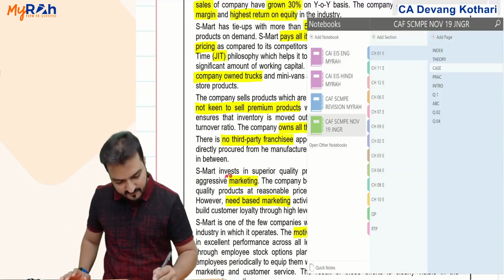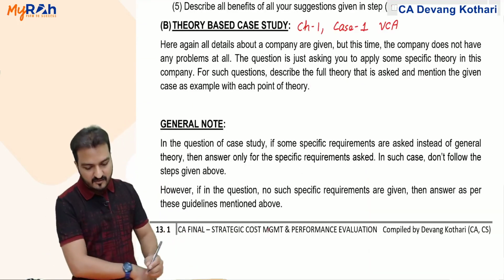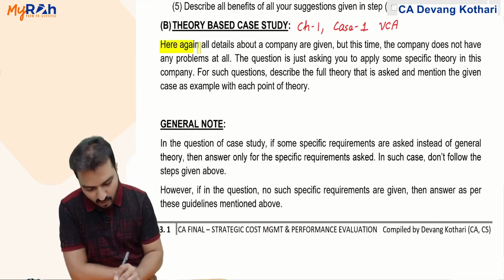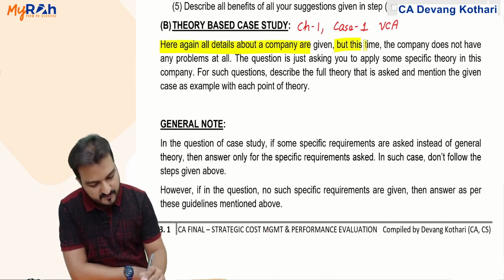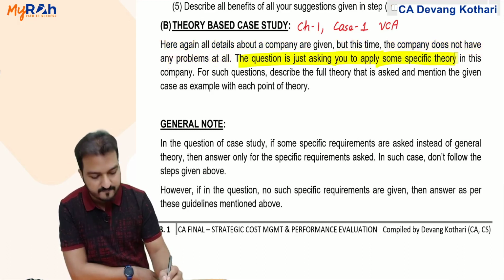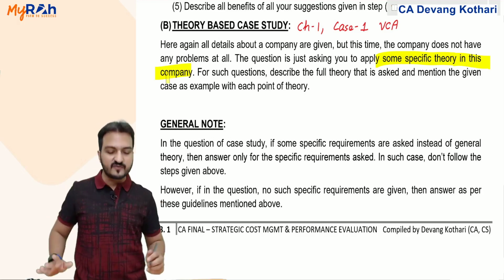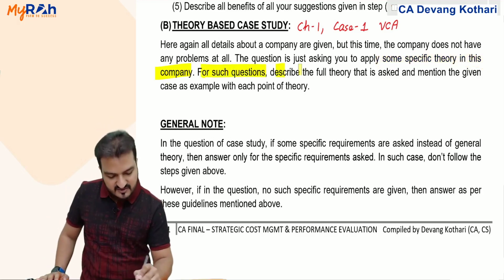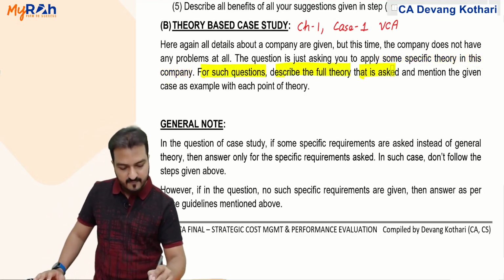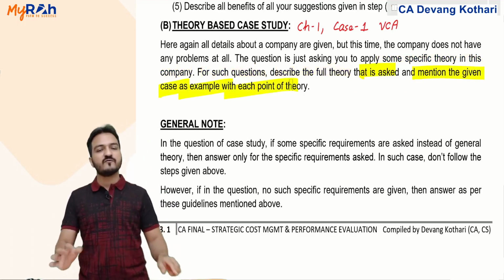So for theory based case study, my guideline is this: again all details about a company are given, but this time the company does not have any problems at all. The question is just asking you to apply some specific theory. For such questions, describe the full theory that is asked and mention the given case as example with each point of theory.